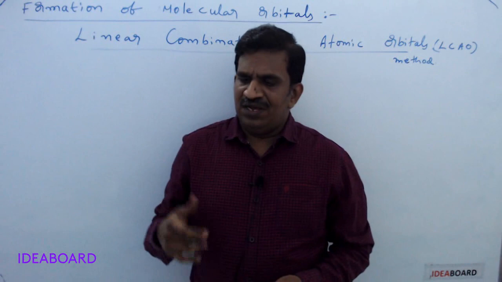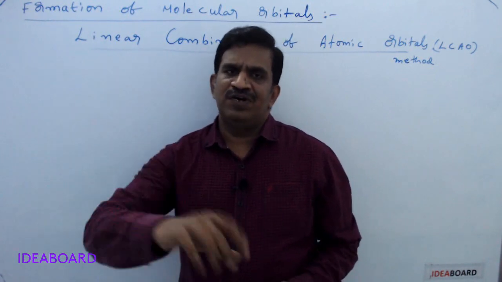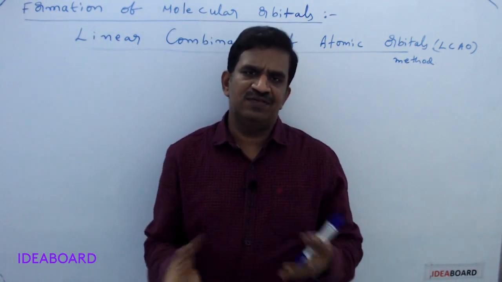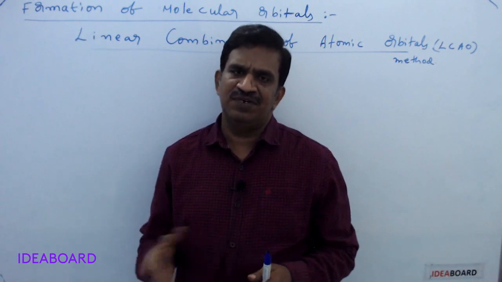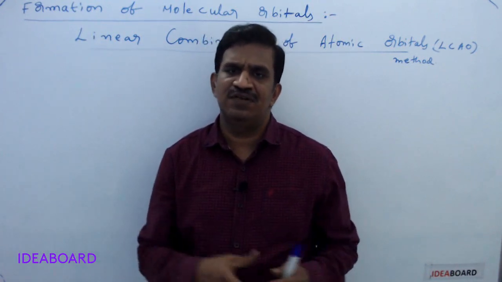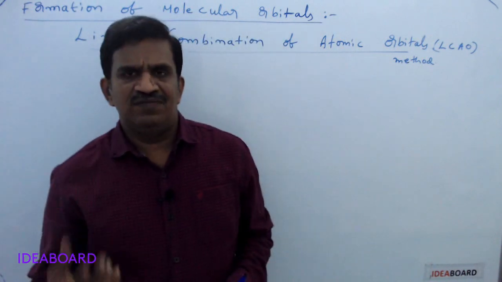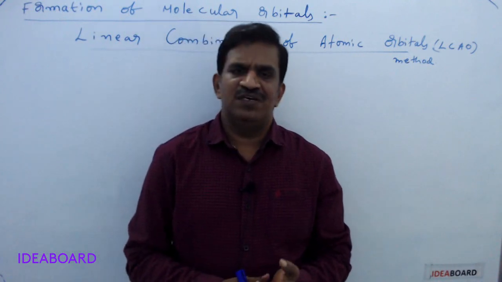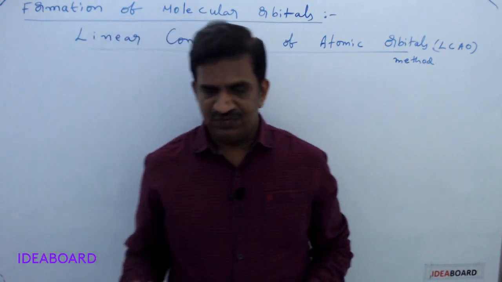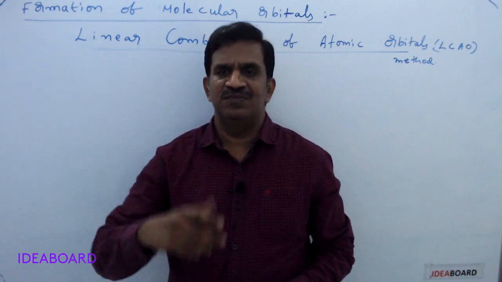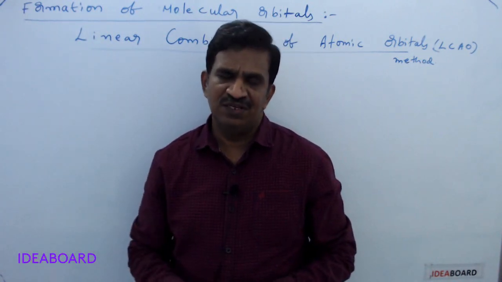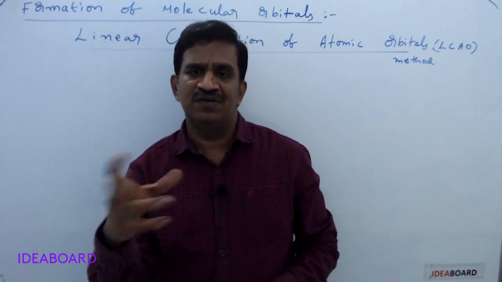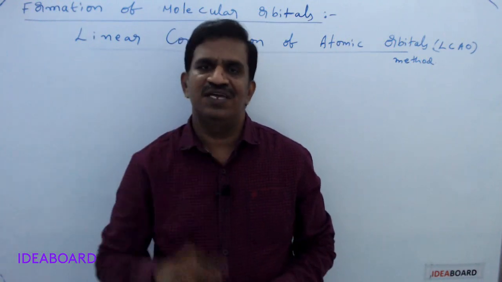And as per the molecular orbital theory, we gave some points on how the atomic orbitals combine. The number of atomic orbitals before combining and the number of molecular orbitals after forming are equal. Atomic orbitals always have different shapes, and similarly molecular orbitals also have different shapes. Electrons in atomic orbitals are under the influence of one nucleus only, but in molecular orbitals the electrons are polycentric, meaning the nuclei of different atoms control these electrons.